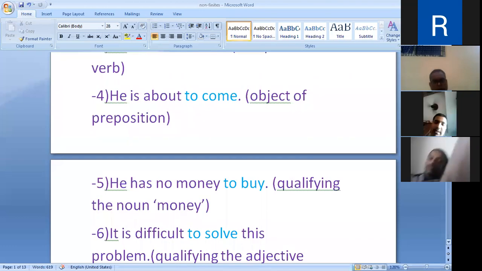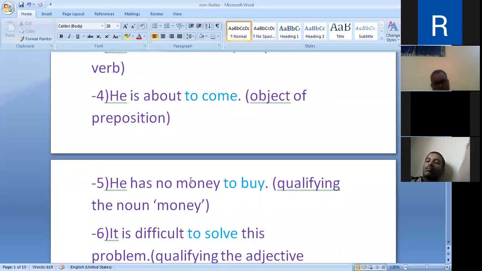Now, he has no money to buy. Qualifying the noun money. So money, this noun is being qualified by this infinitive. Here it becomes the adjective. In the next sentence, it is difficult to solve this problem.